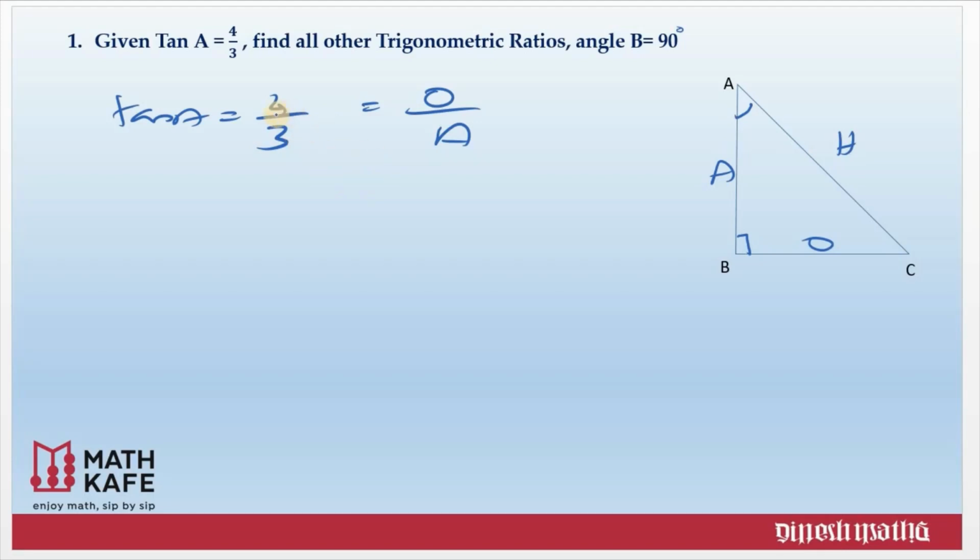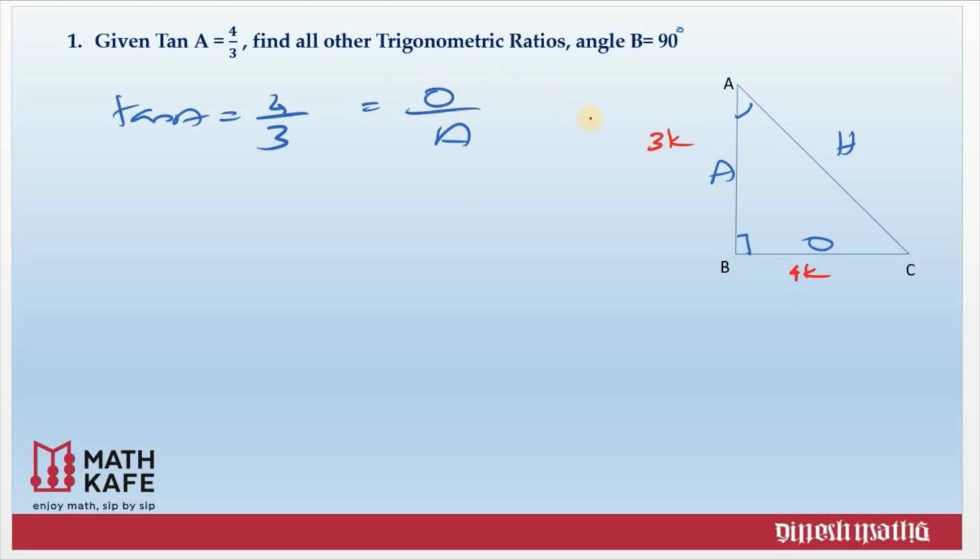You cannot say the opposite side is 4 and adjacent side is 3. Why? It is clearly a ratio. So it could be 4 by 3 or 40 by 30 or 400 by 300, or any multiple will be possible. That is why here we will not say opposite side is equal to 4. Instead of that, we will say this opposite side will be some multiple of 4. So you always write 4k and adjacent side as 3k.